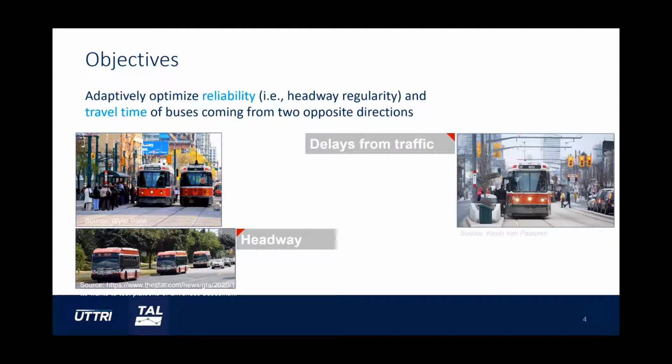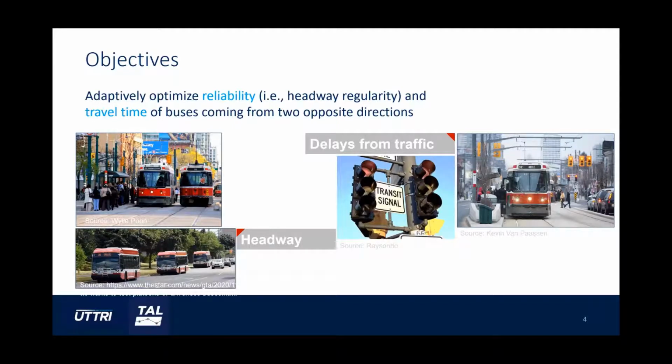So our question becomes, does there exist a single strategy that can adaptively improve both headway regularity and travel time? Our current answer is no, because current transit signal priorities are effective in reducing signal delays, but do not guarantee an improvement in reliability. And that's why we want to develop a transit signal priority algorithm that is able to improve both at the same time.